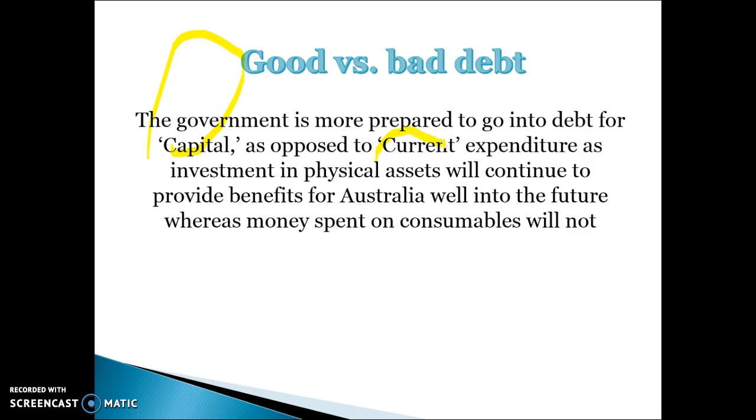So if it's spending on public service wages or welfare and transfer income or another form of government expenditure, that would be considered bad debt. If it's spending on public service salaries, wages, things that are not going to provide a long-term benefit to the economy, then that would be considered bad debt for the economy.